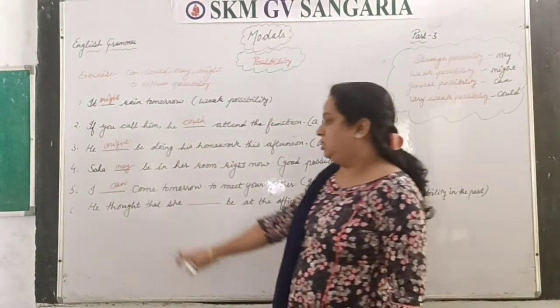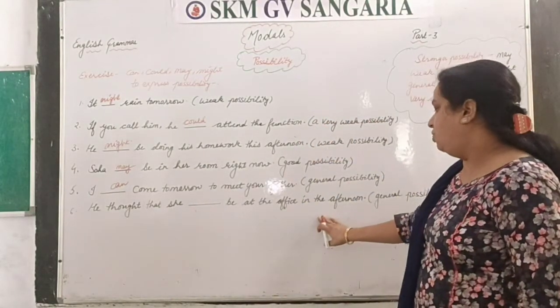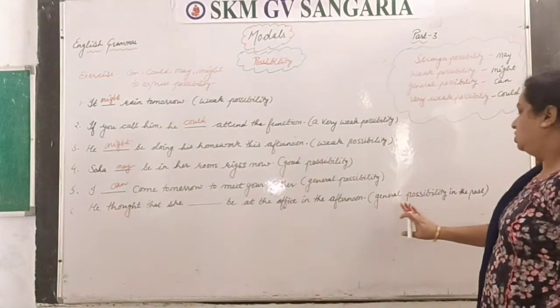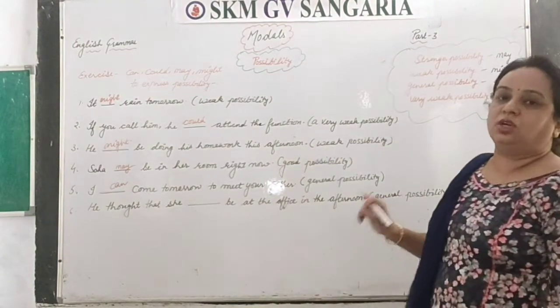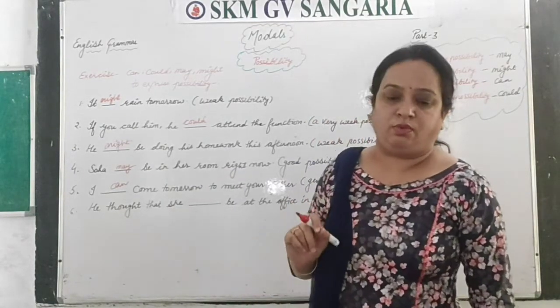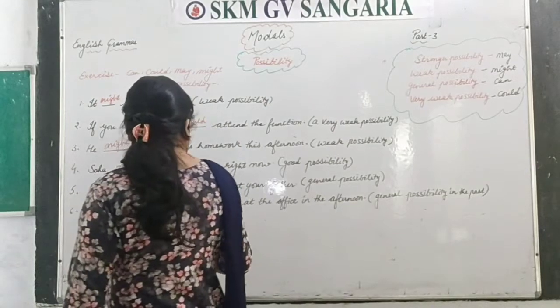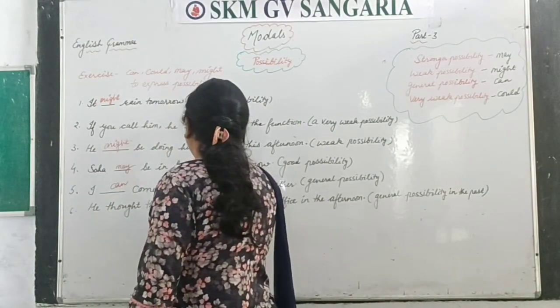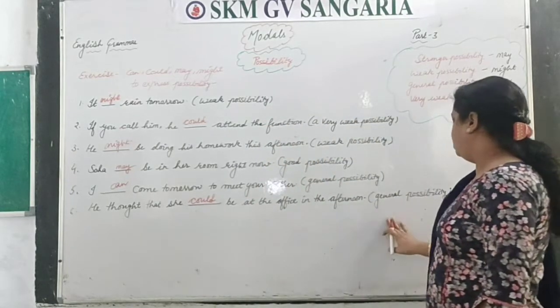And the last one is, he thought that she dash be at the office in the afternoon. Here it is general possibility in the past. And when there is general possibility in the past, we use could. So, he thought that she could be at the office in the afternoon.